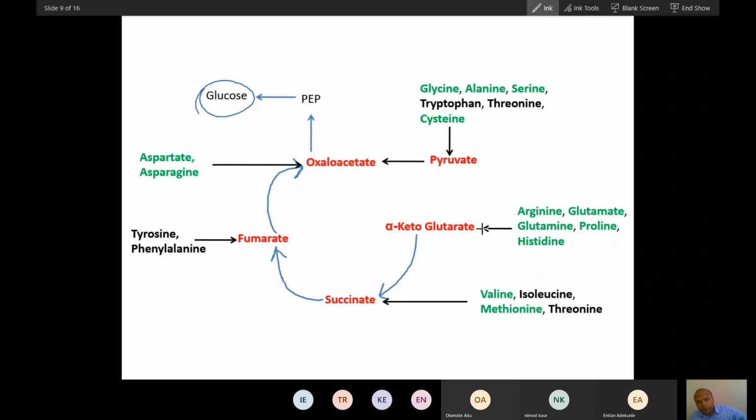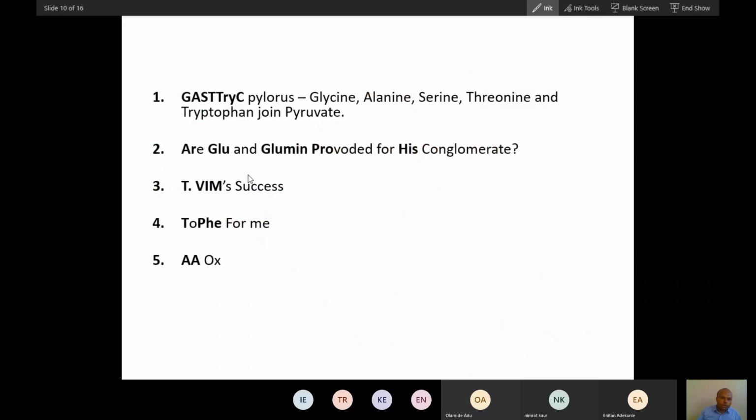Okay. Did you understand this? Yes, sir. Okay. You can memorize this whole concept through mnemonics also. Gastric pi. So these amino acids, glycine, alanine, serine, threonine, tryptophan, will convert into pyruvate.